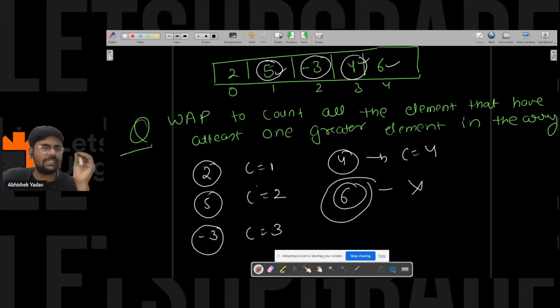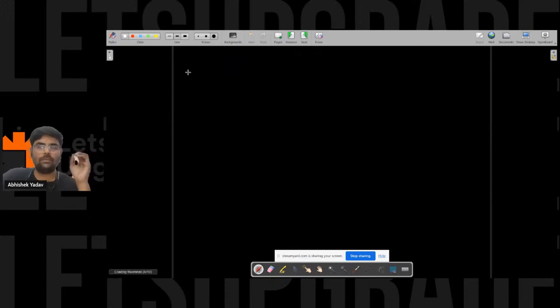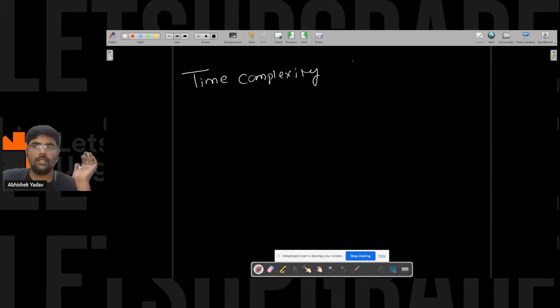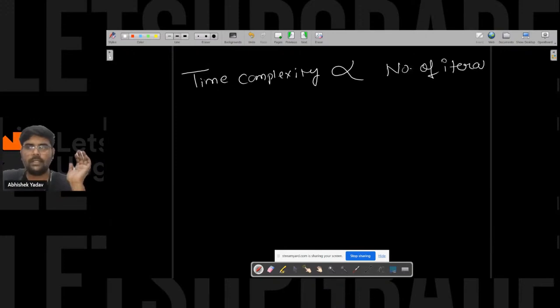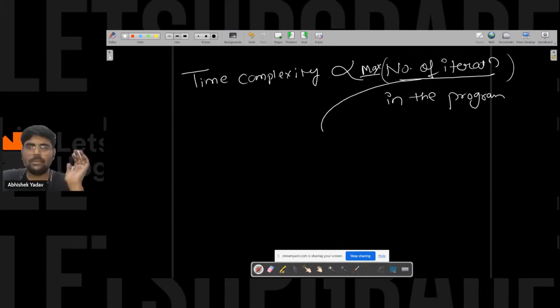Everyone has some idea about time complexity? Yes or no? Please write in the chat if you don't have any idea about time complexity. I'm not going into the detail of time complexity. You just have to remember that time complexity is directly proportional to the maximum number of iterations in the program, and number of iterations means how many times you are executing the body of the loop.